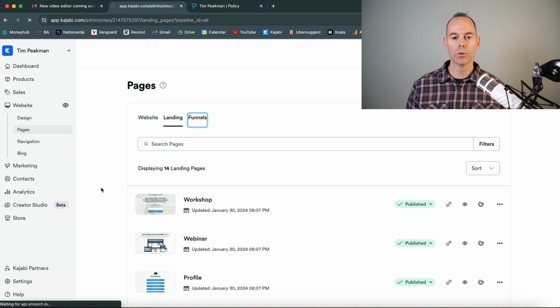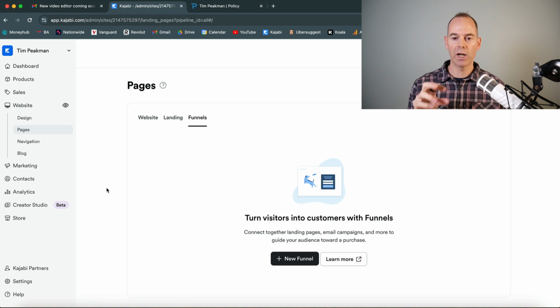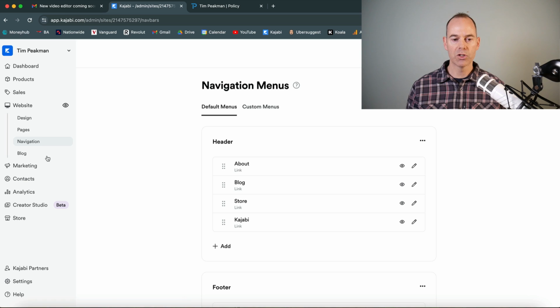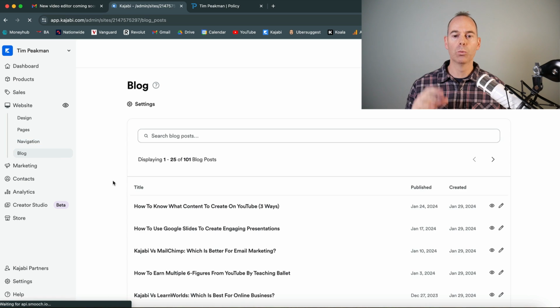And then any funnels, I haven't actually built out any funnels for this brand just yet. If you wanted a new funnel, it will just literally list all of your funnel pages in a one-er. And again, I will link to some of the funnel training that I've done before. Again, your navigation down the left-hand side, I've touched on all before. And then blog, if you wanted to add another blog post, this is how I add blog posts, how I edit them and how I publish them.